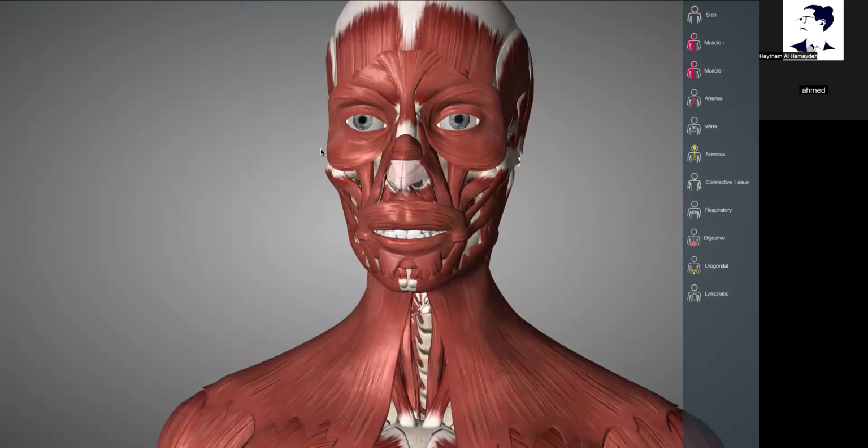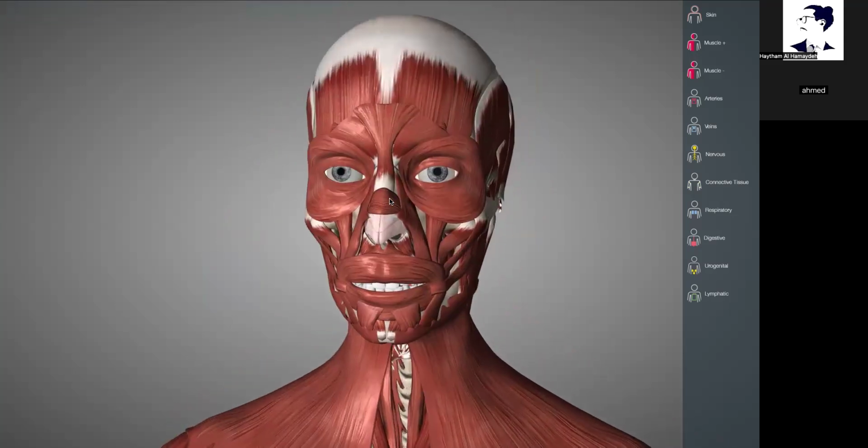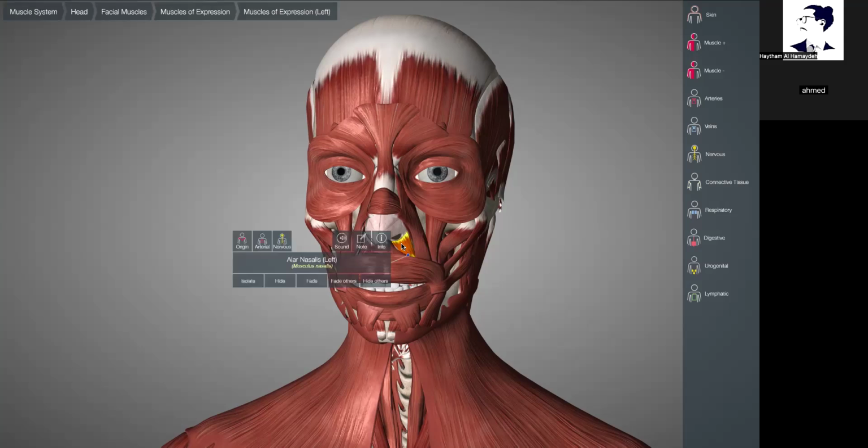And then what about the nasal group? How many muscles are there? Nasalis, depressor septi nasi, procerus. You can also say levator septi nasi. I have this one here, alar nasalis. Yes, so that's the fourth that I know.